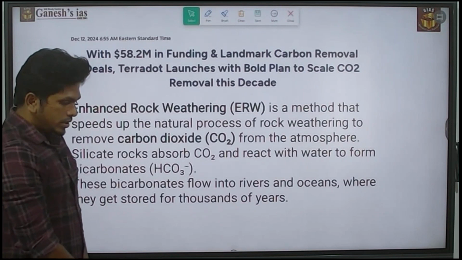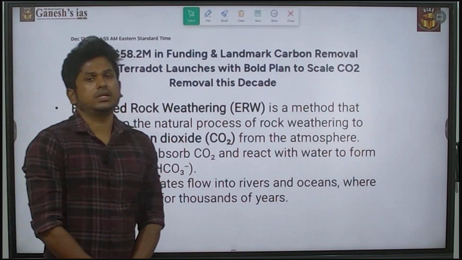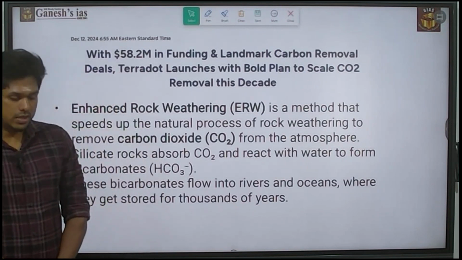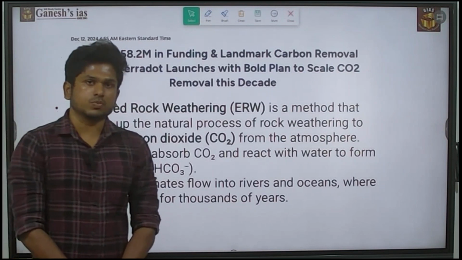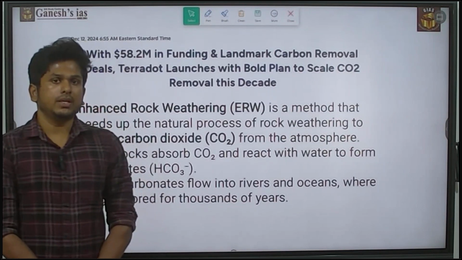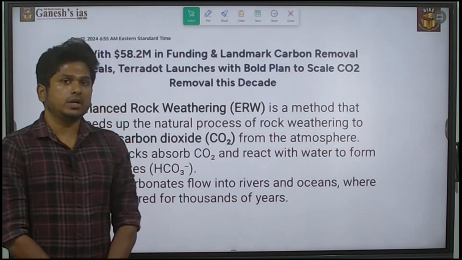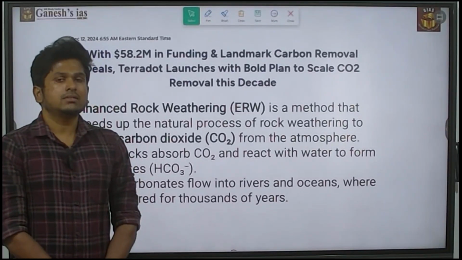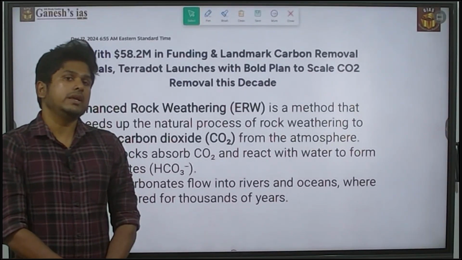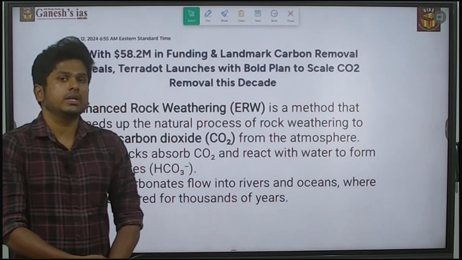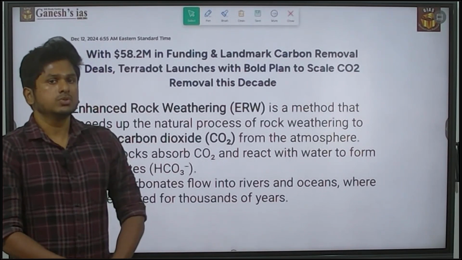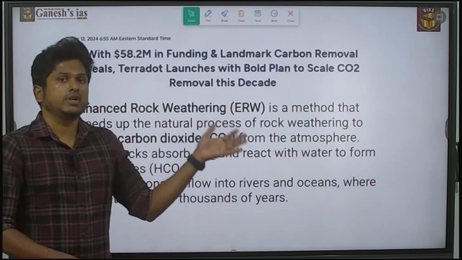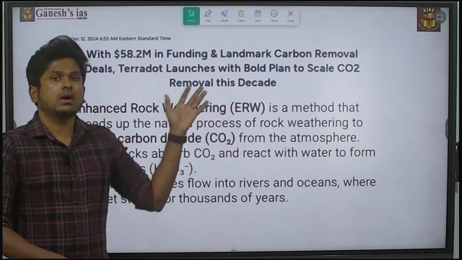So it is actually a CSR initiative. CSR means corporate social responsibility. Every company needs to contribute to the environment to overcome climate change. That is called CSR. They can do any social activities and also any environmental activities. Here the CSR is related to environmental activities for carbon removal.